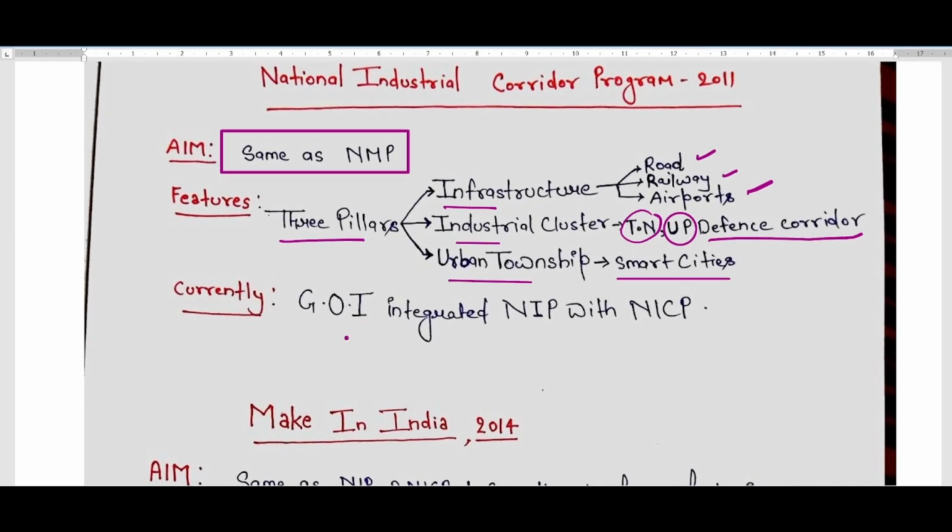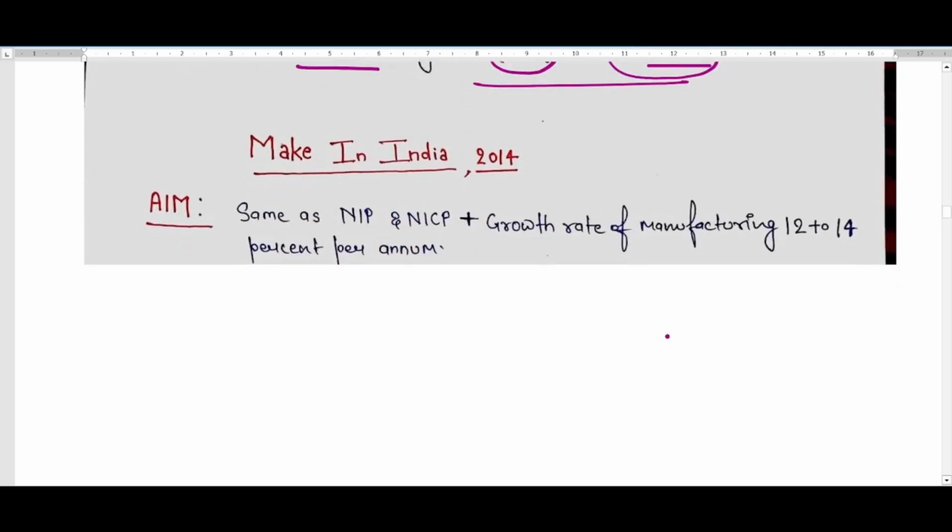Currently the government of India has integrated NIP with NICP. So the National Industrial Policy and the National Industrial Corridor Program are both merged right now, integrated.